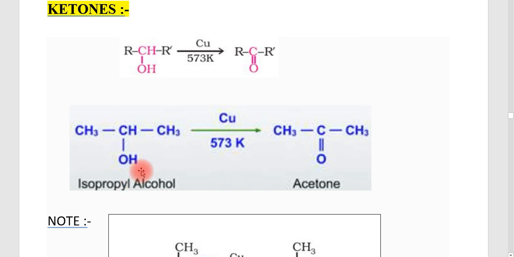It is the simplest secondary alcohol, and from the simplest secondary alcohol you will get the simplest ketone, that is acetone. So isopropyl alcohol, (CH3)2CHOH, in the presence of Cu at 573 Kelvin, you are getting acetone, which is a ketone, that is CH3COCH3.